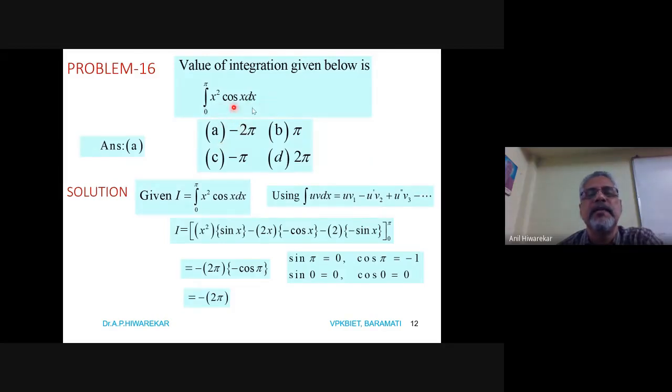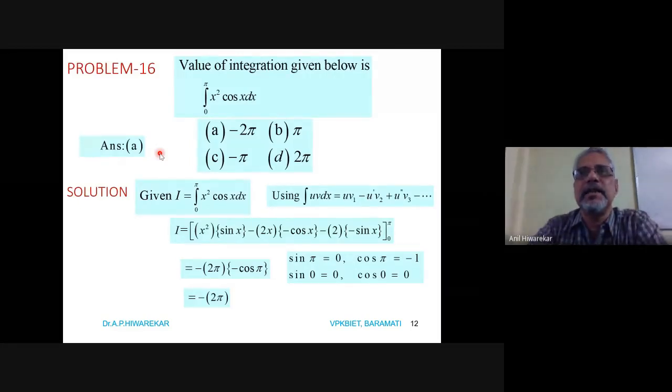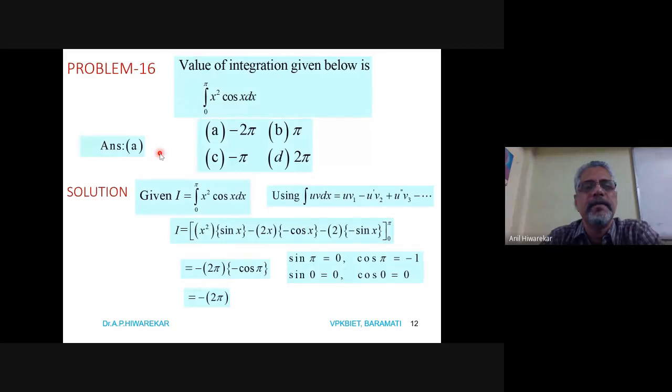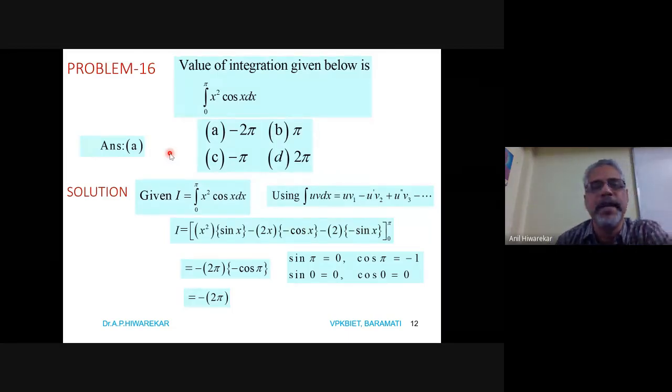So it is very simple. Within 1 minute, you can solve. Don't worry about speed now. Just concentrate on accuracy first, and then speed will come automatically. Because in the examination, it is not the case that you are able to solve each and every question. But accuracy is most important. Therefore, always concentrate and give sufficient time while dealing with the problems. And if you do enough practice, that is not difficult.